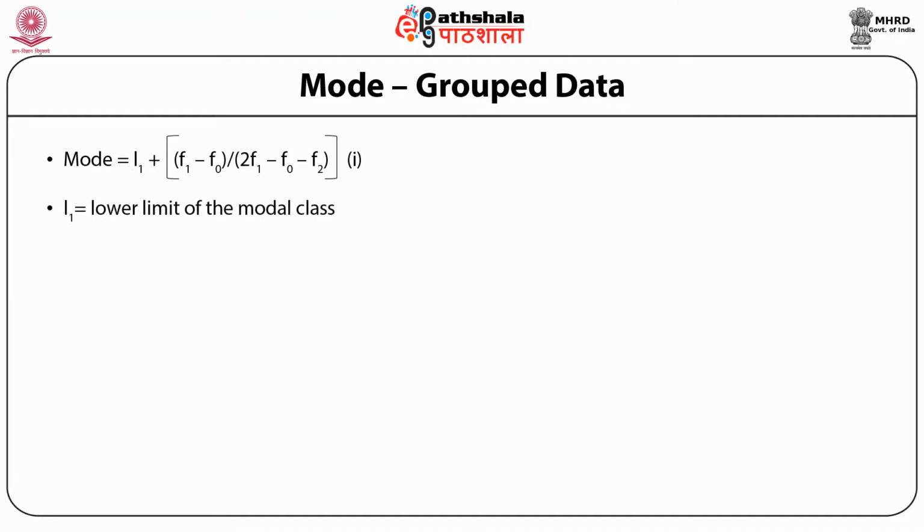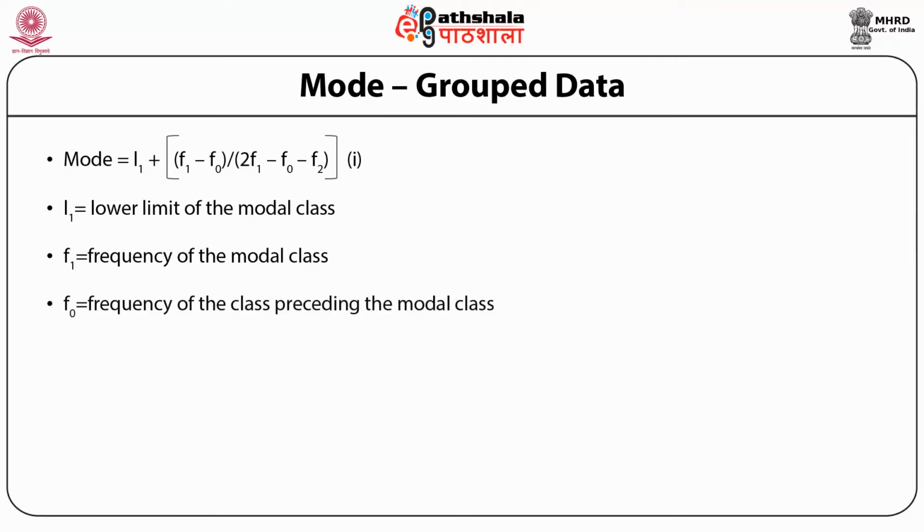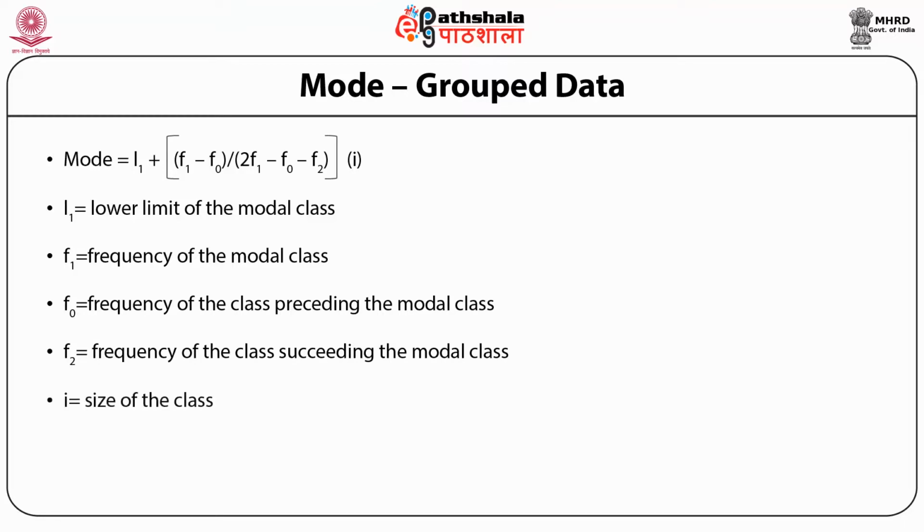L1 is lower limit of the modal class, F1 frequency of the modal class, F0 frequency of the class preceding the modal class, F2 frequency of the class succeeding the modal class. And what is I? I is the size of the class.